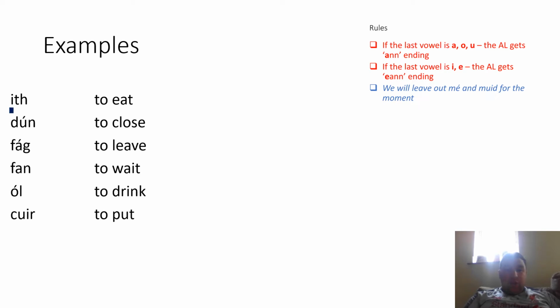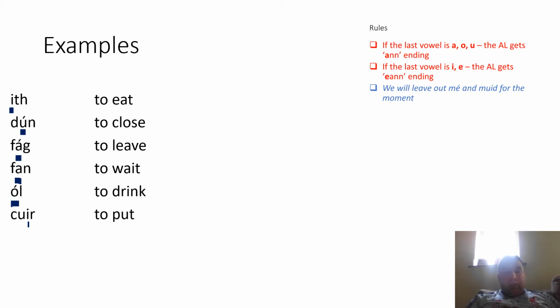So we've I, so that will get an E, A, N, N ending. U will get an A, N, N because they're both broad. Fág, A, N, N. Fan, A, broad vowel again. A, N, N. O, broad, A, N, N. I, it's narrow, so E, A, N, N. All right. So all you have to do is look at the last vowel.